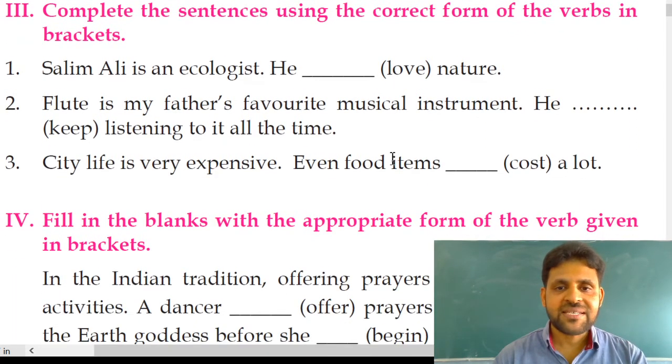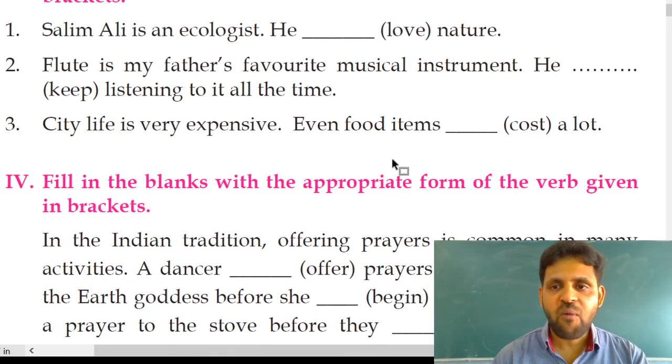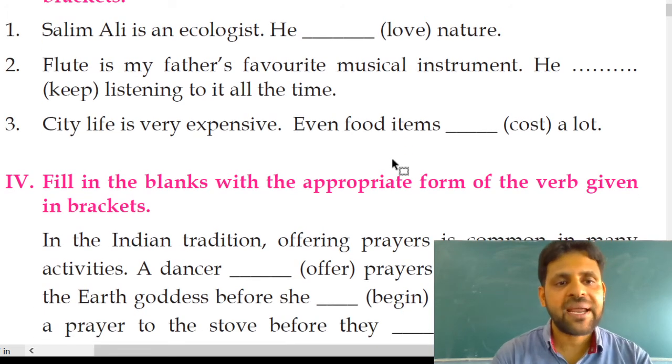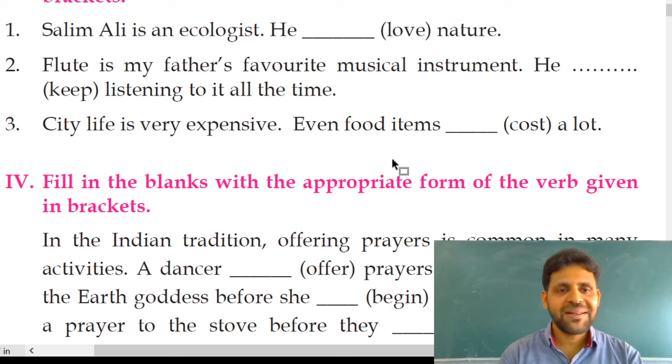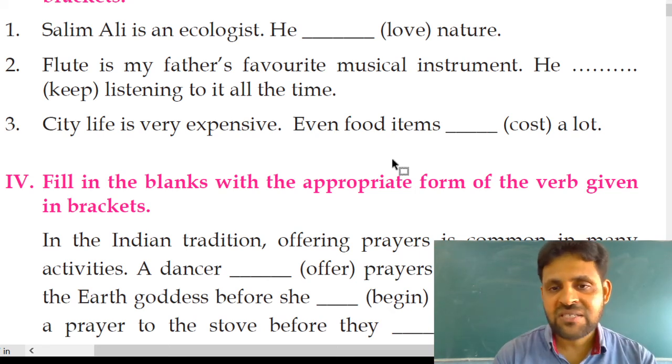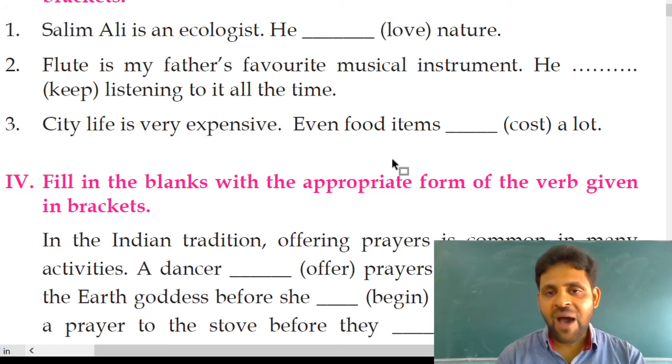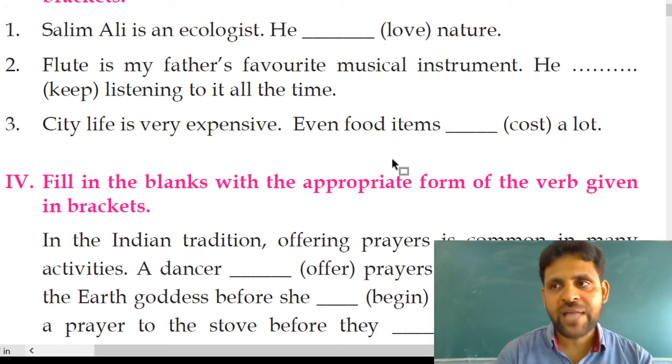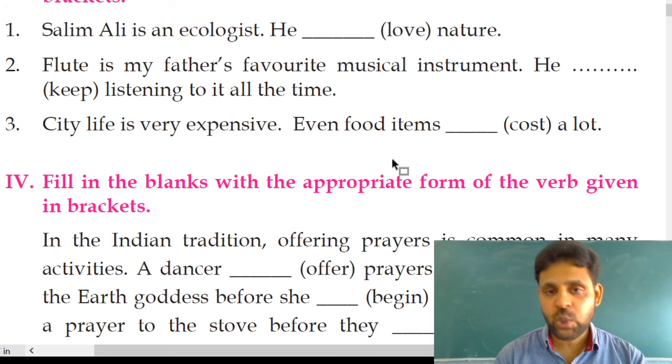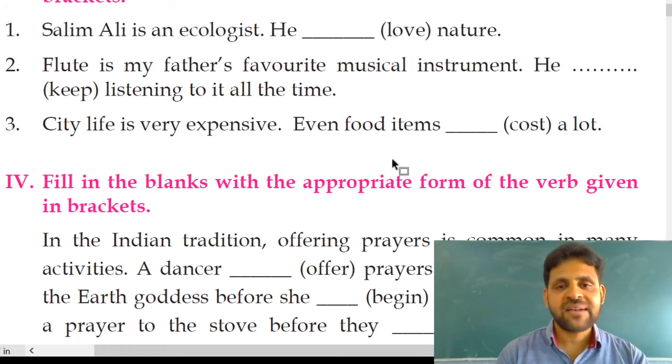Complete the sentences using the correct form of the verbs in brackets. See the first example, Salim Ali is an ecologist. He dash, in the bracket the given word is love, nature. As I told you about subject verb agreement rules, a singular subject takes singular verbs by adding s to the base form of the verb.